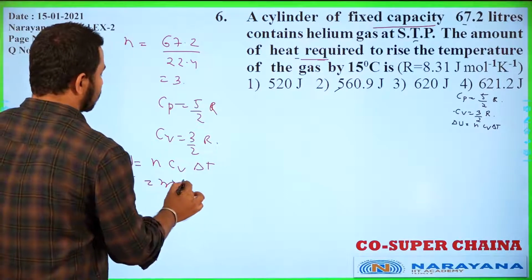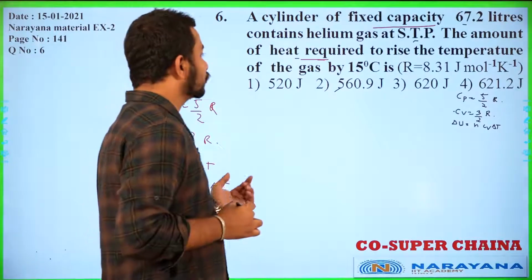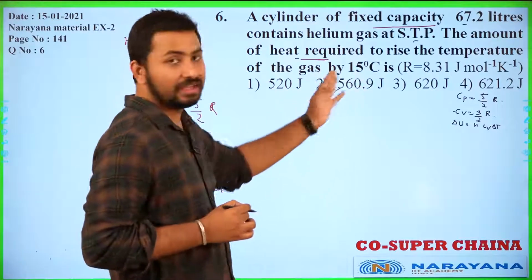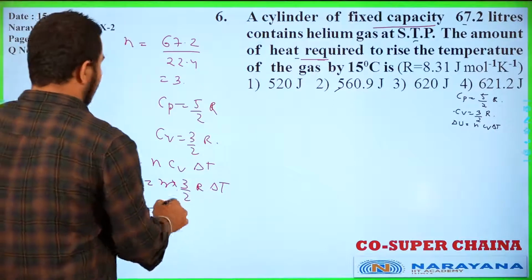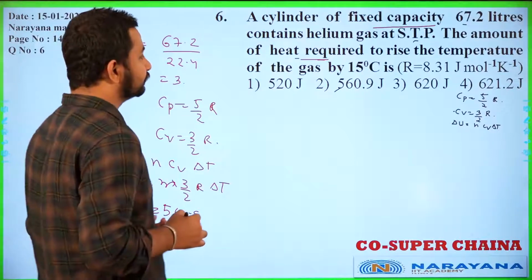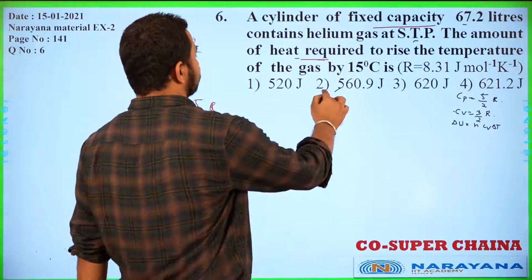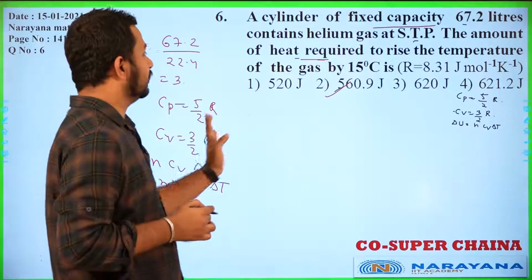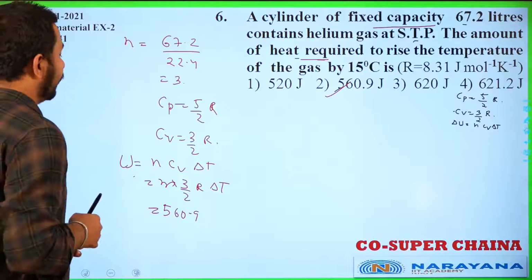So n into 3 by 2 R into delta T. If you substitute here, the R value is given, delta T is already given as 15 degrees. If you substitute all these values, we'll get U as 560.9, and that will be our required value for this question. Because that will be used here to raise the temperature. So this is the answer for the question.